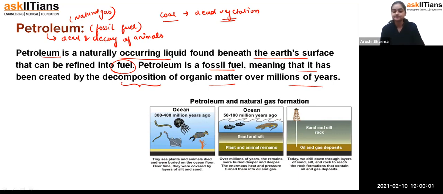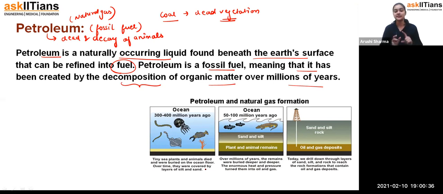So you can see, sea plants and animals died and were buried on the ocean floor. When they died, they settled over the ocean floor. After some time, a layer of salt or land was deposited over that. And as the deposition increases, they move further downwards. Then after some time, when the temperature and pressure increase at that point, the body of dead and decaying animals converts into oil. That's how we are getting petroleum, and we call it a fossil fuel.